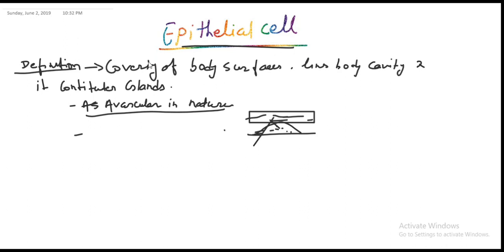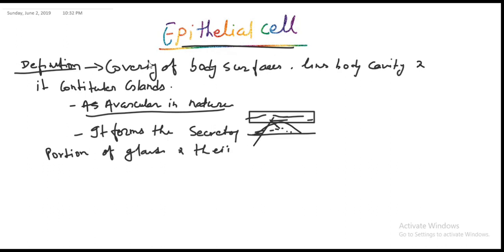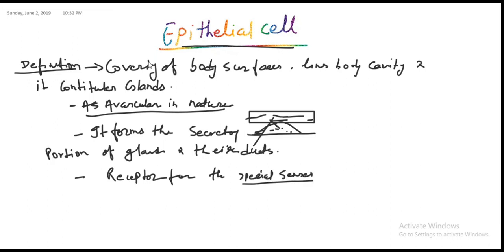It forms the secretory portion of glands and their ducts, and a specialized epithelial cell functions as a receptor for the special senses.